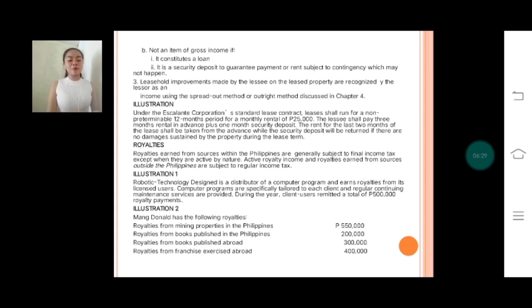So illustration 2, McDonald has the following royalties. Okay, so royalties from mining properties in the Philippines, 550,000. Royalties from books published in the Philippines, 200,000. Royalties from books published abroad, 300,000. And royalties from franchise exercised abroad is 400,000.